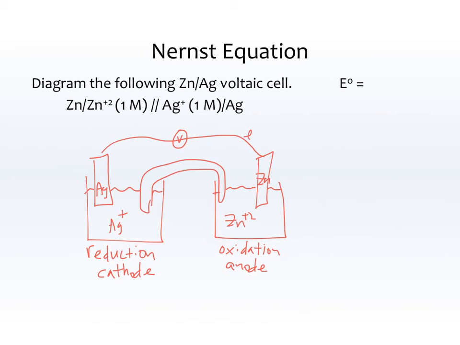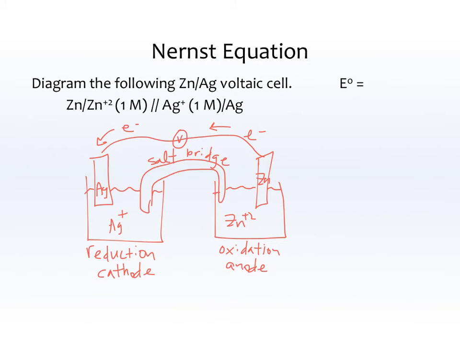And the electrons always travel across the wire from the anode to the cathode. They always travel from oxidation, which is loss of electrons, to reduction, which is gain of electrons. And also notice that, just to mess you up, I put oxidation on the right-hand side instead of the left-hand side, because those really can be flipped back and forth whichever way you want to do it. And let me go ahead and label this a salt bridge.